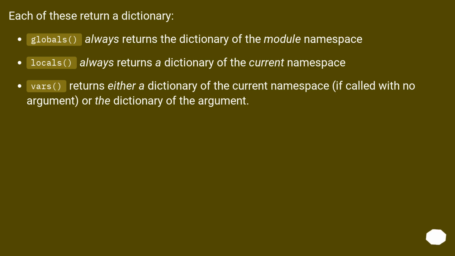Each of these returns a dictionary. Globals always returns the dictionary of the module namespace. Locals always returns a dictionary of the current namespace. Vars returns either a dictionary of the current namespace, if called with no argument, or the dictionary of the argument.